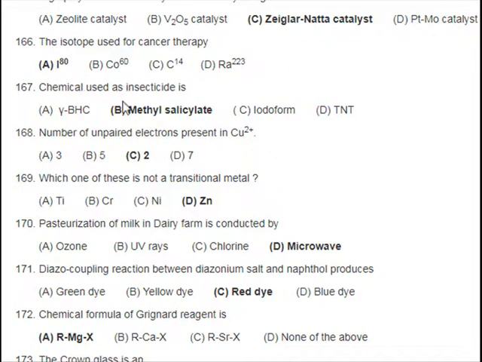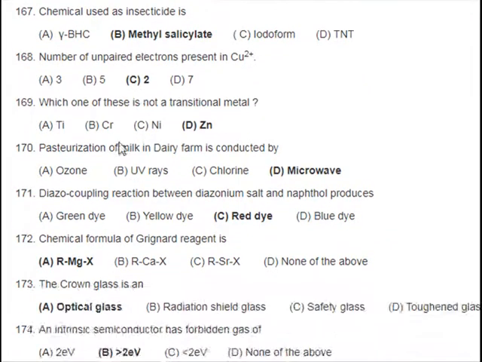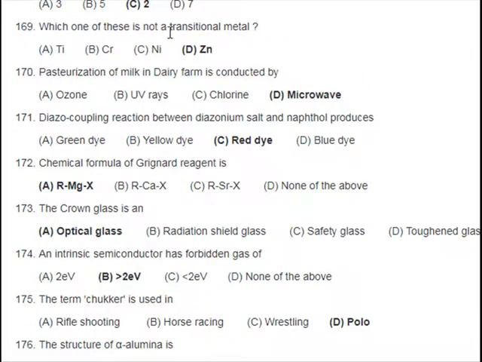Chemical used as insecticide is: A. BHC, B. methyl salicylate, C. iodoform, D. TNT. 168. Number of unpaired electrons present in Cu2+: A. 3, B. 5, C. 2, D. 7. 169. Which one of these is not a transition metal? 170. Pasteurization of milk in dairy farm is conducted by: A. Ozone, B. UV rays, C. Chlorine, D. Microwave.